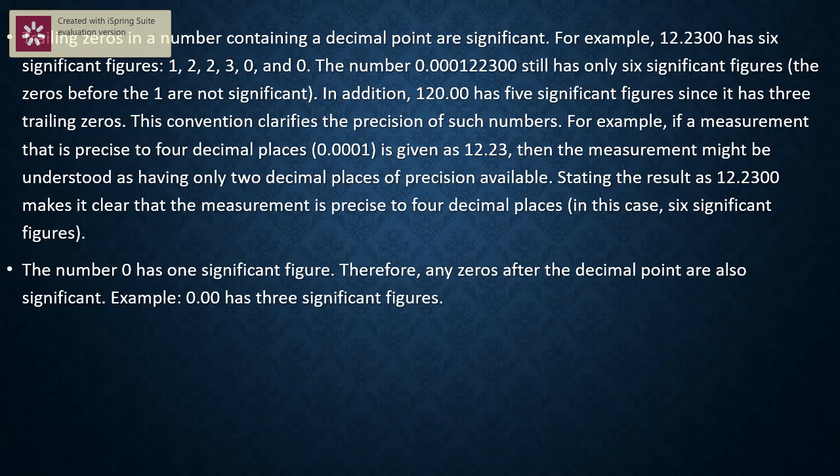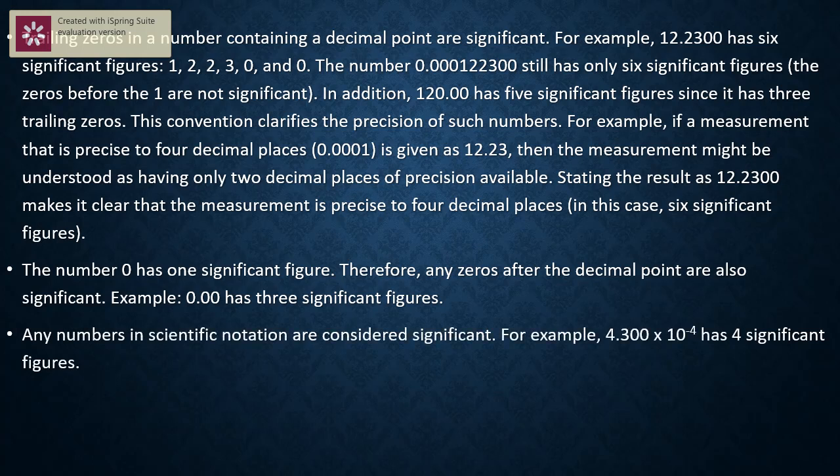Now we'll go for the next rule. Any number in scientific notation is considered significant. For example, 4.300 into 10 to the power of minus 4 has 4 significant figures. This I already told. Except 10 to the power of something, all are significant. The same rule is applicable here also.